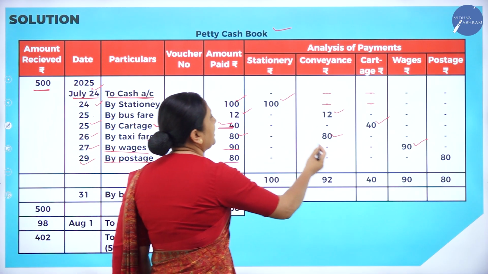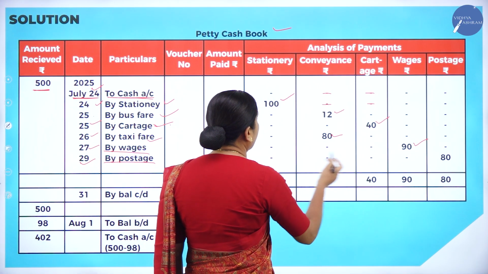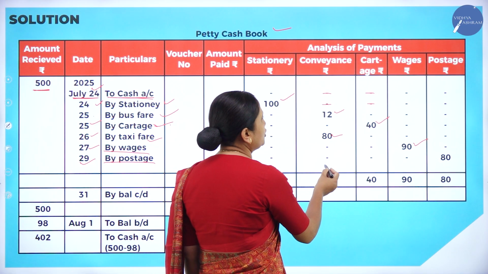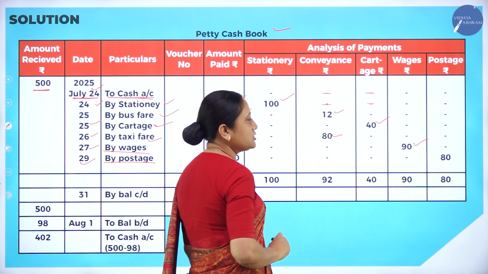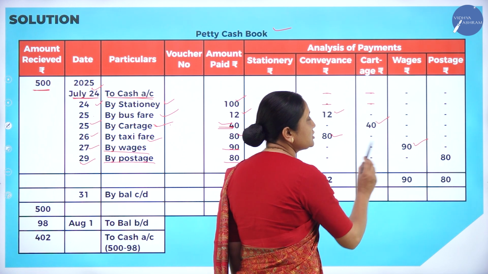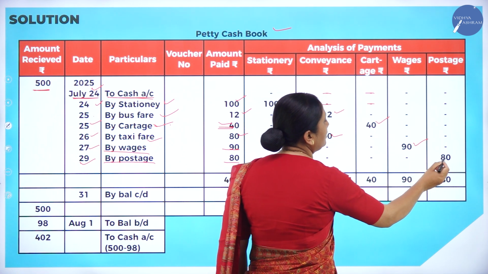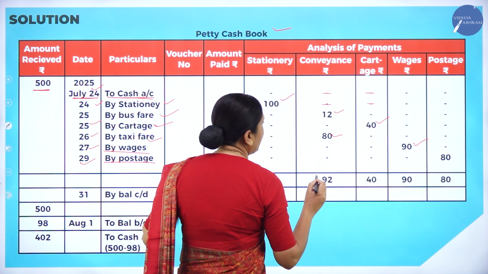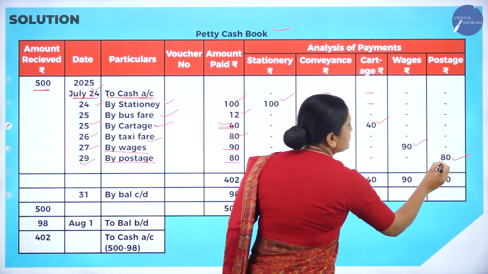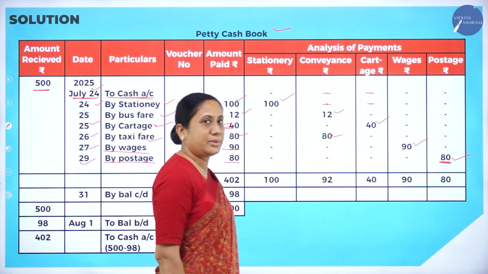So in which column can I write here? Analysis of payment. I cannot write in stationery. Conveyance, no, it is not appropriate. Cartage is also not appropriate. Here wages also I cannot write. So the right column to write the postage is the postage column. So we have to write here 80 rupees.